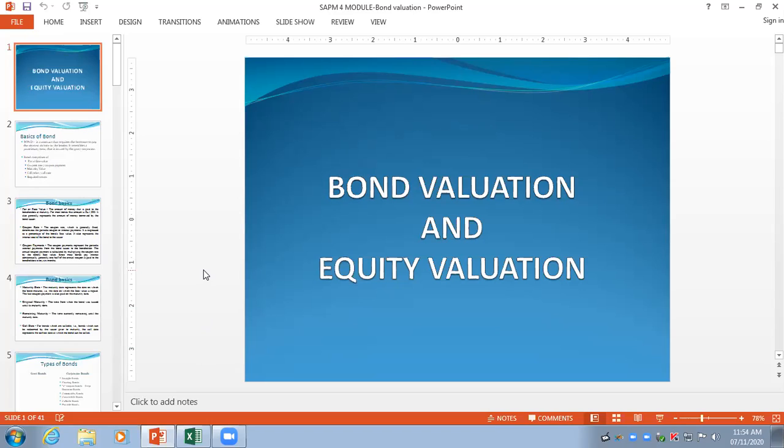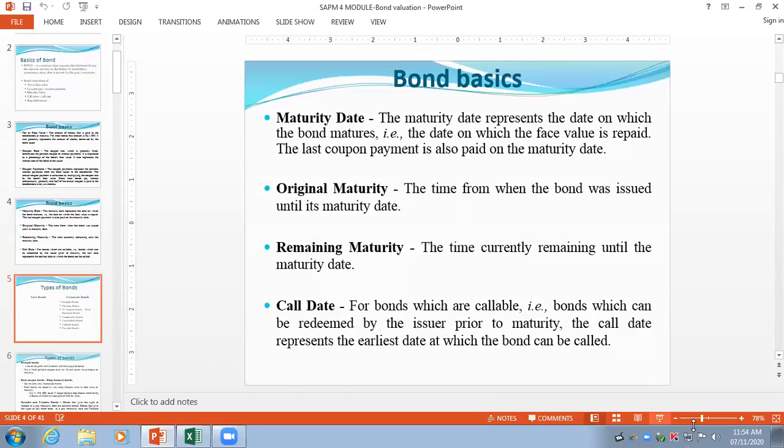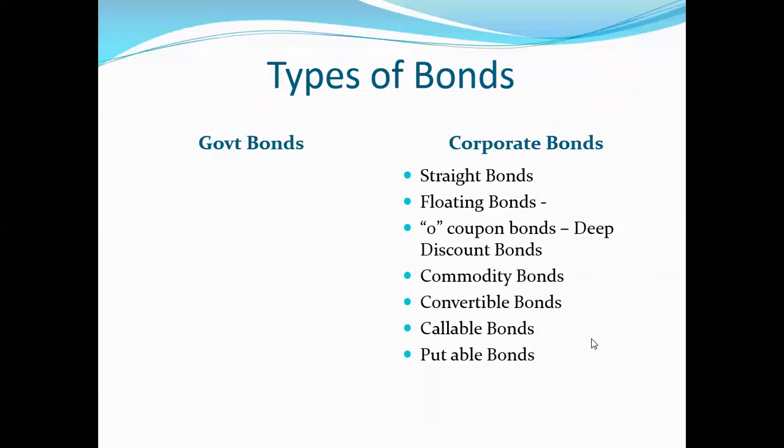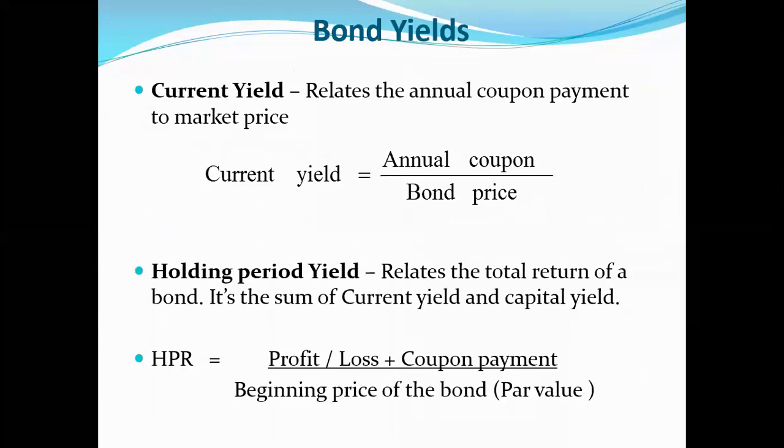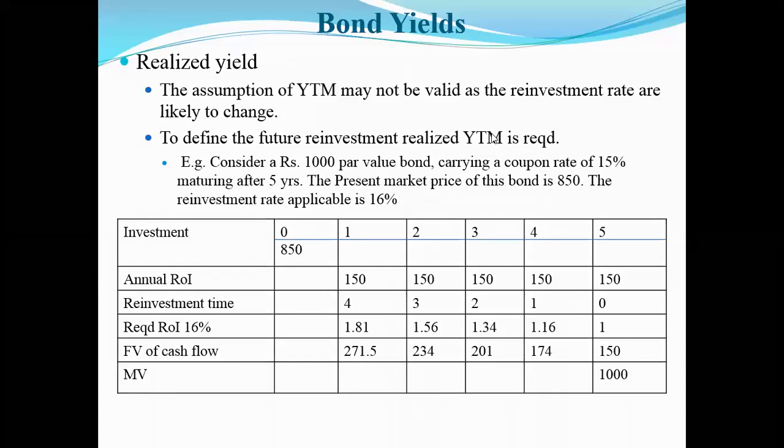But as of now, we will continue from where we had stopped. We stopped at reinvestment risk this morning, and we'll continue from the concept where we stopped, that is reinvestment. So quickly we'll go through that point. As I told you in the morning, we'll see the example first, and after seeing the example, we will come to the theoretical concept of what a bond yield means when it comes to a realized yield.